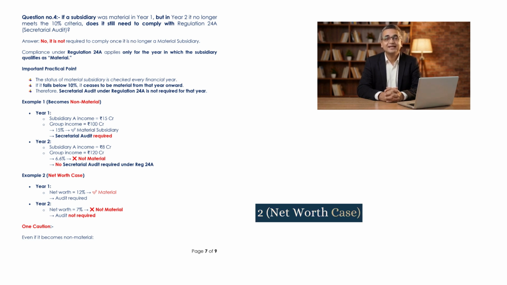Example 2. Net worth case. Year 1. Net worth equal to 12%. Material. Audit required. Year 2. Net worth equal to 7%. Not material. Audit not required. One caution. Even if it becomes non-material, check board-approved policy on material subsidiaries. Ensure proper disclosure in board report or annual report.